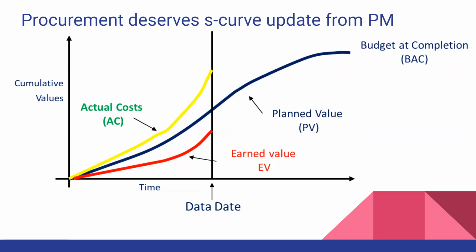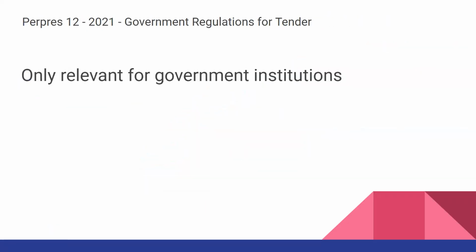Okay, I think we almost come to an end. Regarding Perpres 12, Perpres is Peraturan Presiden, right? Number 12, 2021. This is an additional reference that is needed for government-related projects only. So you can download this. It's available on Google.